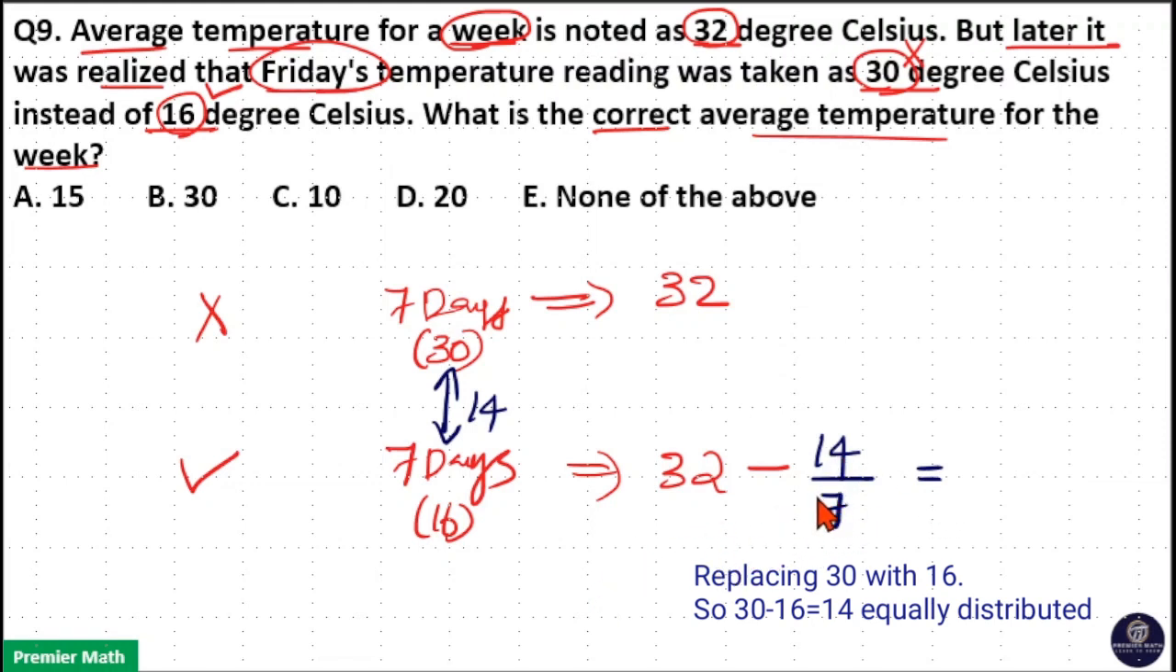That is, 7 goes 2 times in 14. 32 minus 2 is 30. So, actual average temperature for the week is equal to 30 degrees. Option B is your answer.